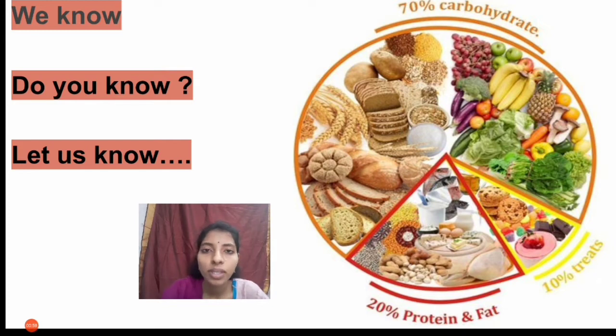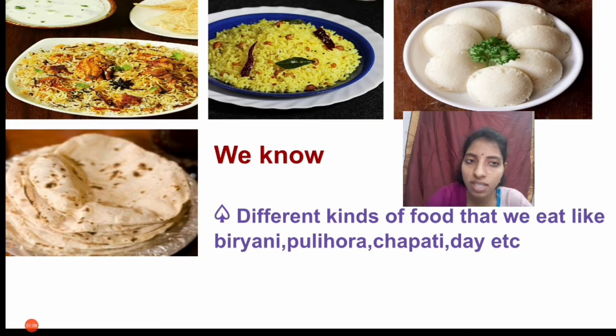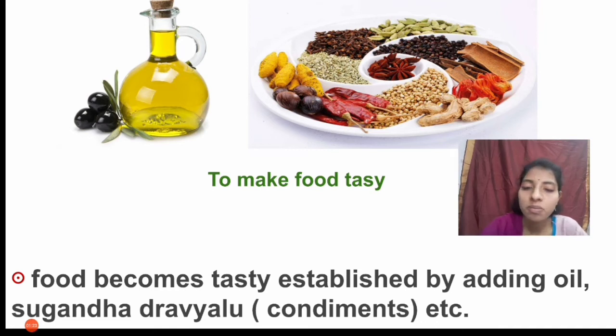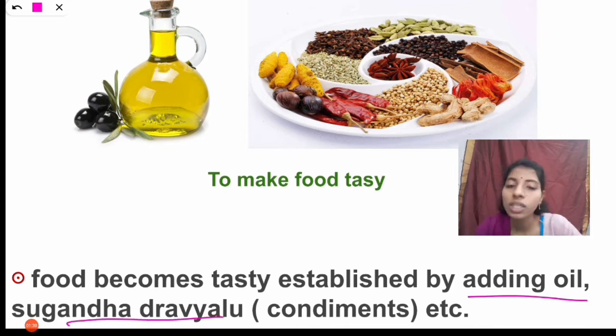You are seeing here some keywords: we know, do you know, let us know. First of all, we know that in our lower classes we studied, we ate different kinds of food in our day-to-day life, like biryani, pulihora, idli, chapati, dal, etc. Food becomes tasty by adding oil, sugandha dravyalu or condiments.